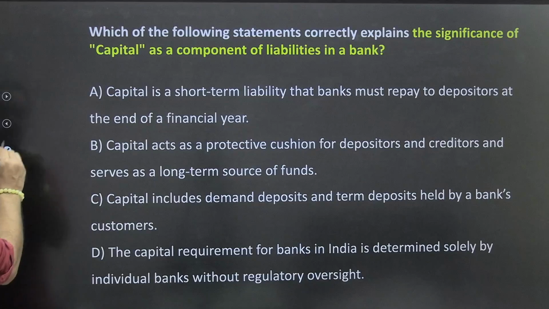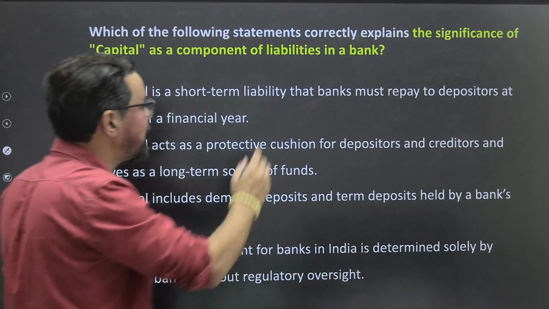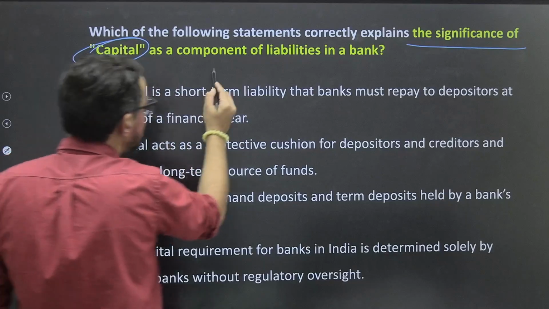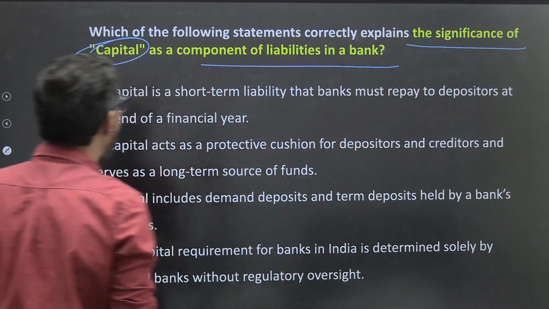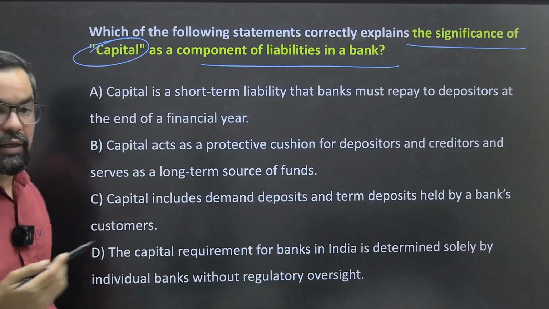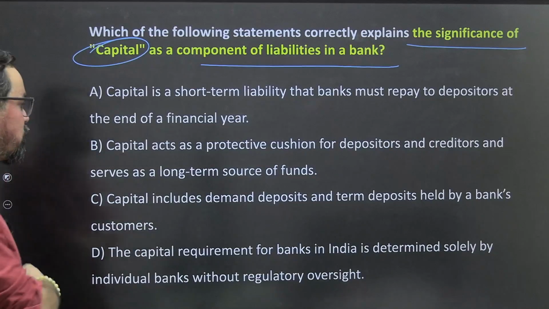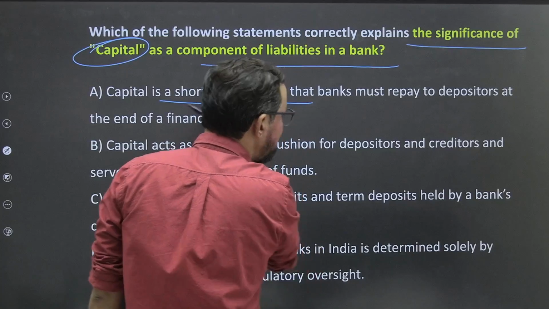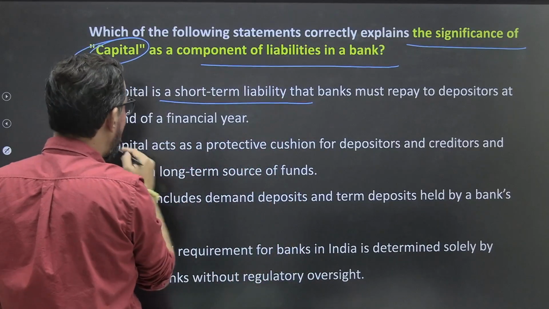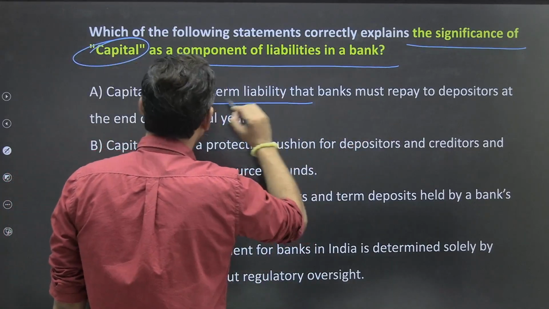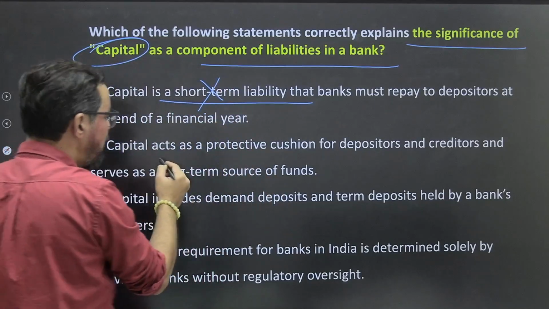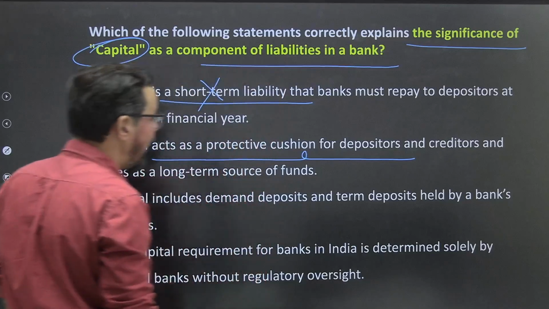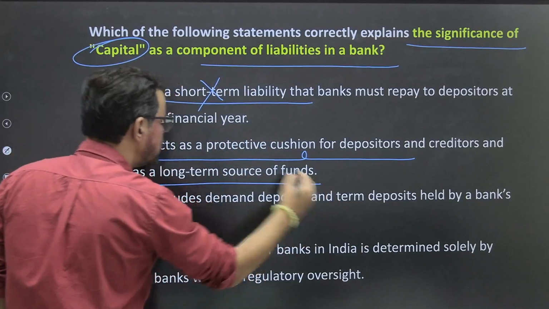Okay, so now the question is: which of the following statements correctly explains the significance of capital as a component of liability in a bank? Okay, so it is something related to capital. Option A: capital is a short-term liability that the bank must repay to depositors at the end. No, it is not a short-term liability, first of all. So this is wrong.